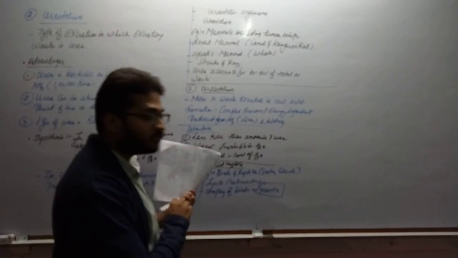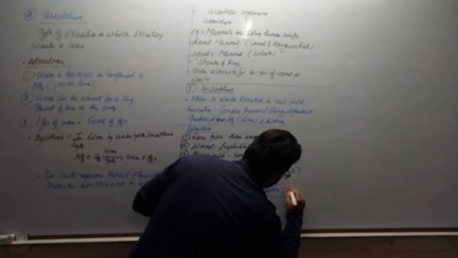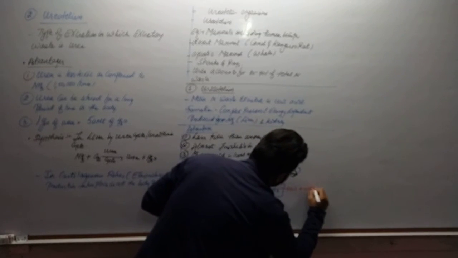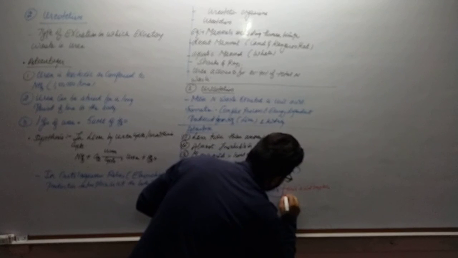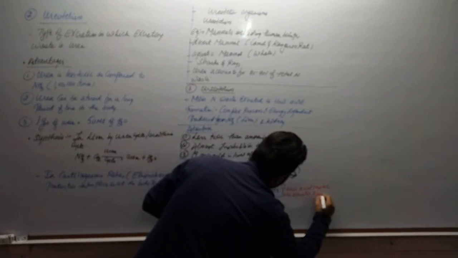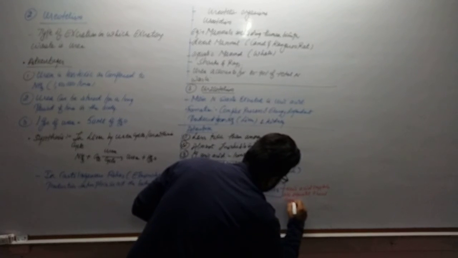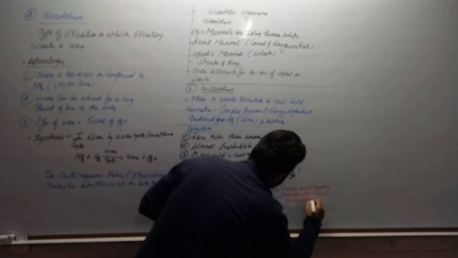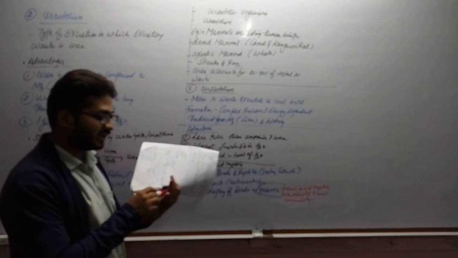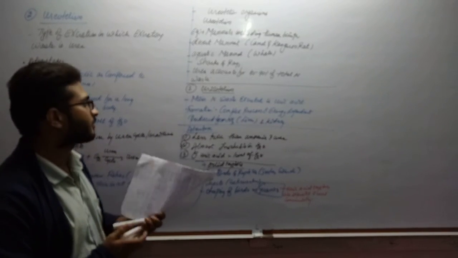From this guano, uric acid crystals are separated and used commercially in many laboratories as a laboratory grade reagent, as an LR reagent, right?